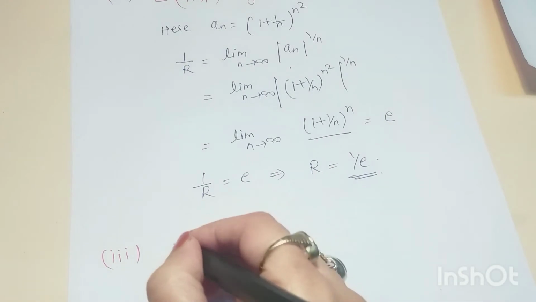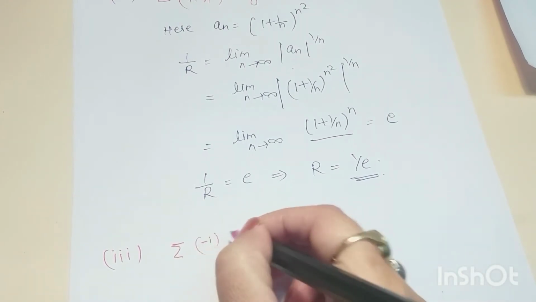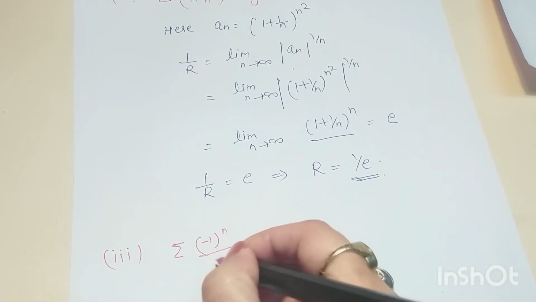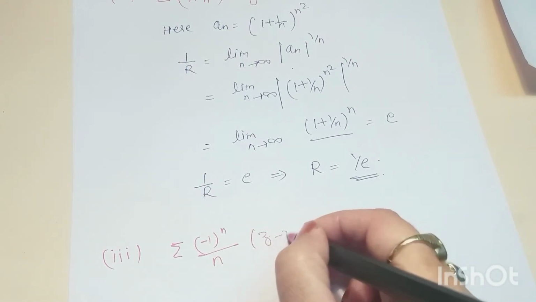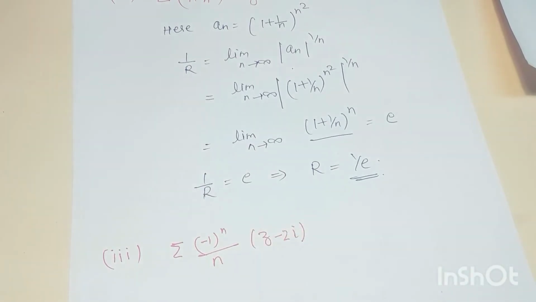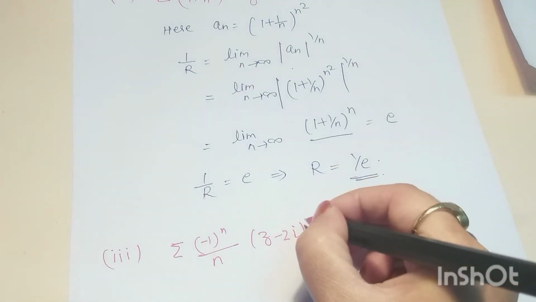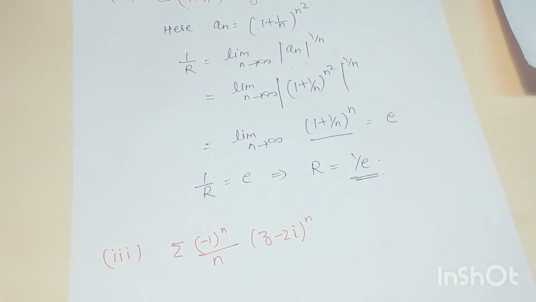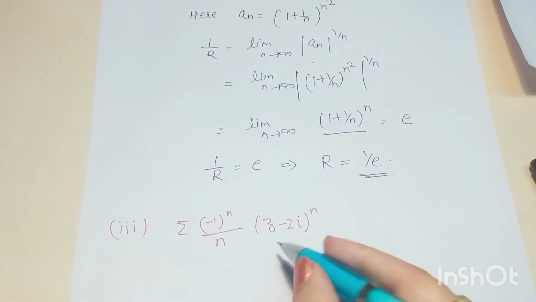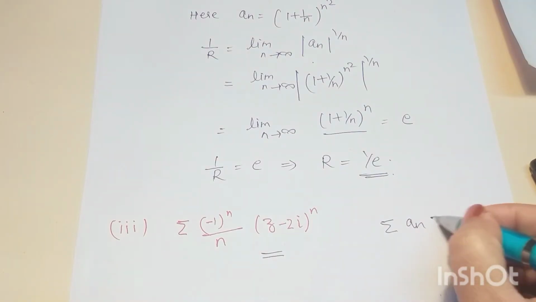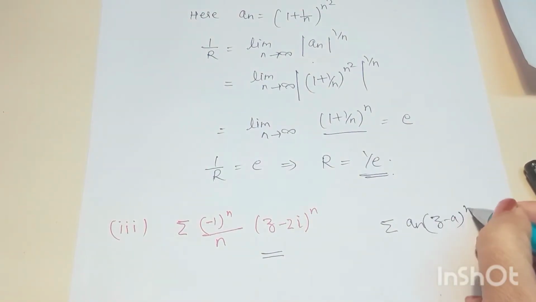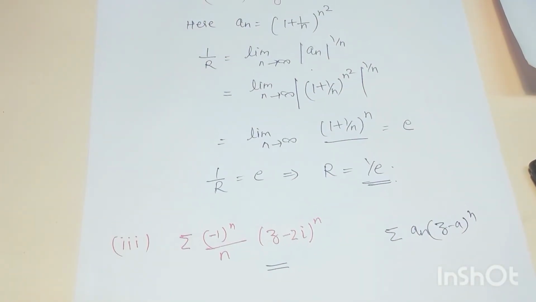So it is a summation of (minus 1) to the power n by n, (z minus 2i) to the power n. Okay. Now see here, the series is in the form of summation a_n (z minus a) to the power n, right, where a is equal to 2i.